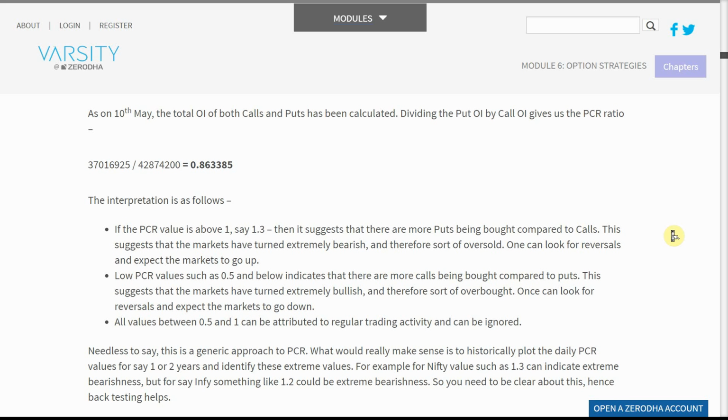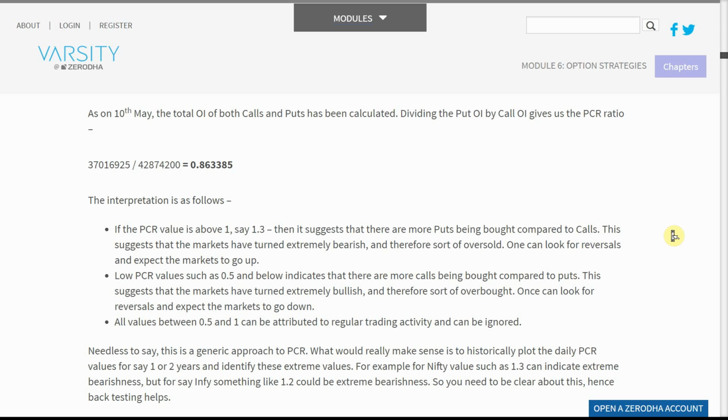37,016,925 divided by 42,874,200 equals 0.863385. The interpretation is as follows. If the PCR value is above 1, say 1.3, then it suggests that there are more puts being bought compared to calls. This suggests that the markets have turned extremely bearish, and therefore sort of oversold. One can look for reversals and expect the markets to go up.